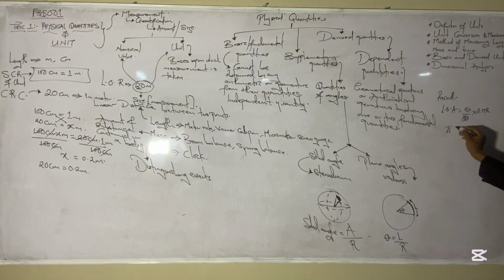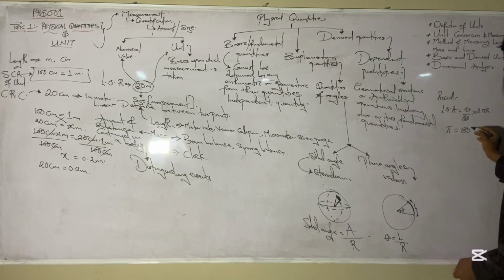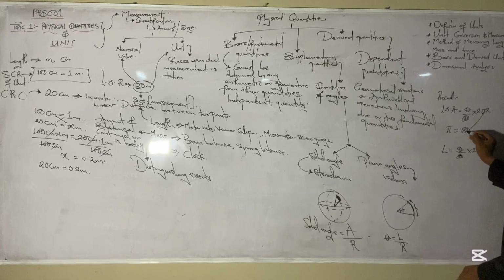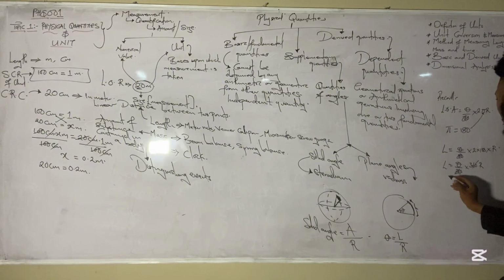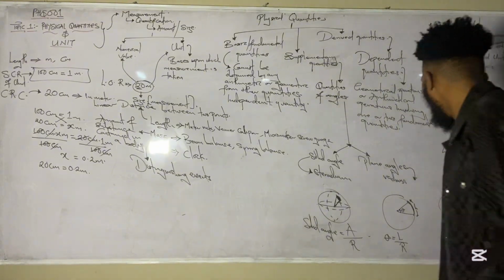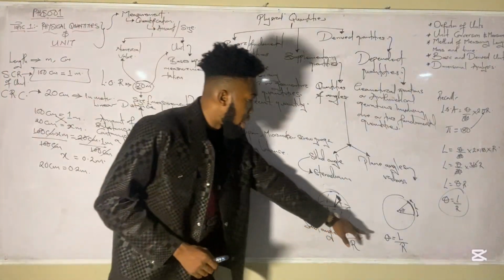And recall that pi is equal to 180 when it comes to angular representation. If I put that in, the length of arc L is equal to theta over 360 times 2 times 180 times r. 180 times 2 gives me 360, so L is equal to theta over 360 times 360 r. 360 eliminates 360, I'm left with L equal to theta r. If I divide both sides by r, theta is equal to L over r, and that is the derivation of the plane angle.